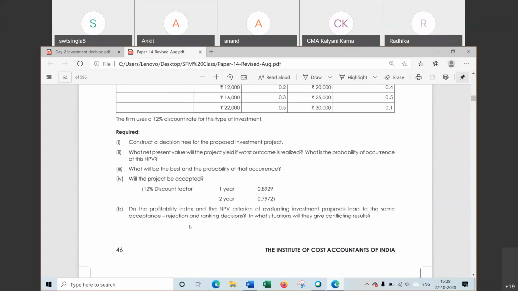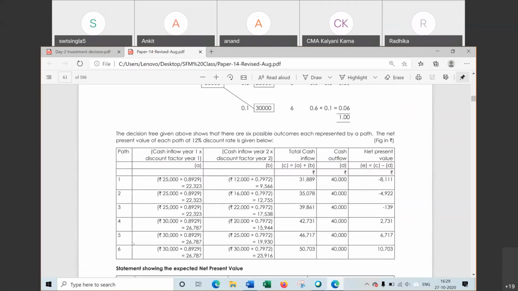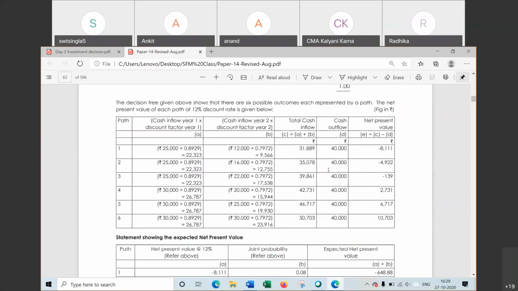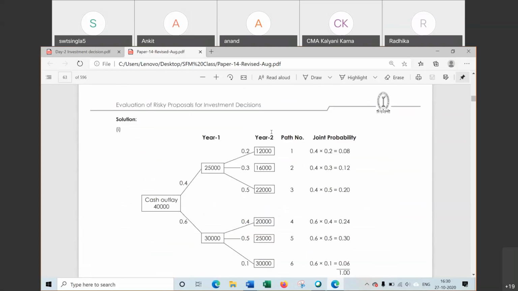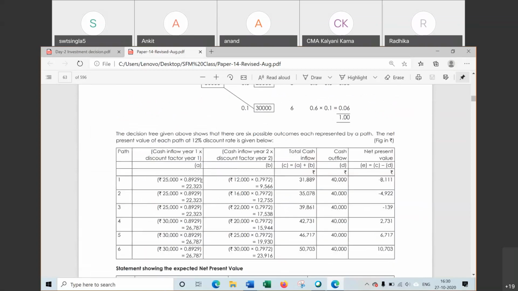In selection, now the question arises with the selection of project. So for the selection, we have to make the table. We have to find the NPV. In the first year, 25,000, 3 cases for 25 and 3 cases for 30. So in first year 25 in 3 cases, 12, 16 and 22. First year 25,000, second year 12, then first year 25,000, second year 16. Again for first year 25, second year 22.